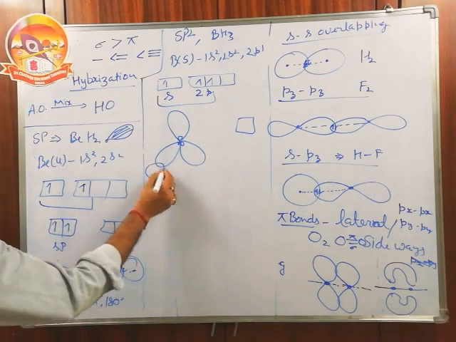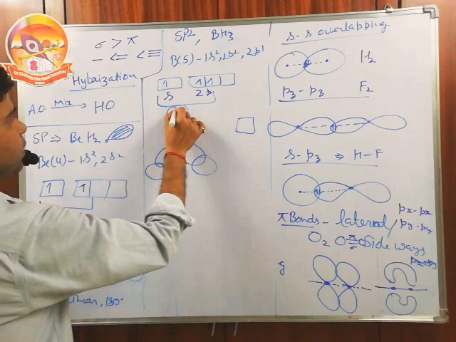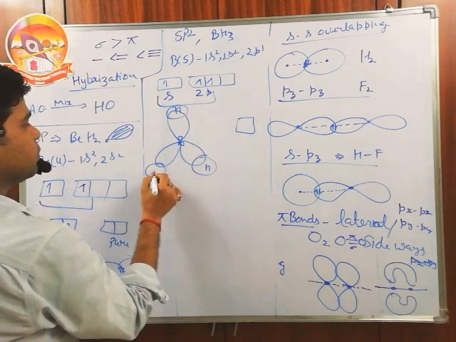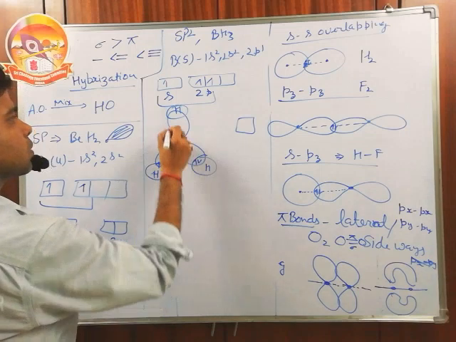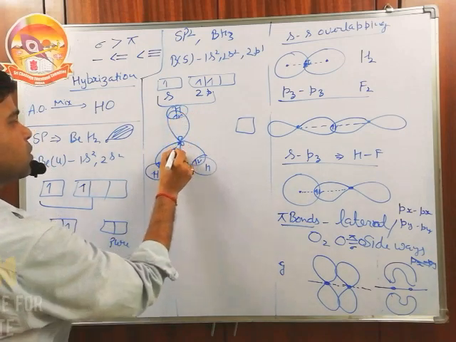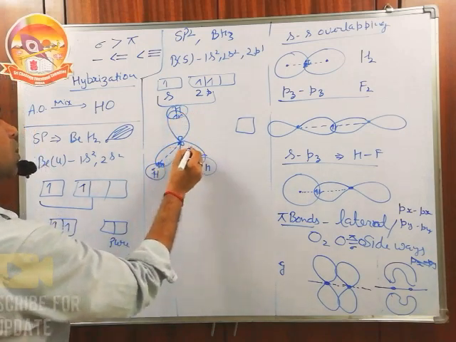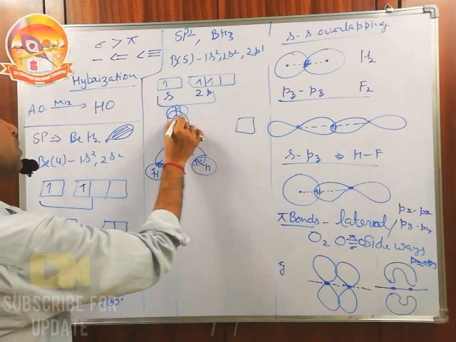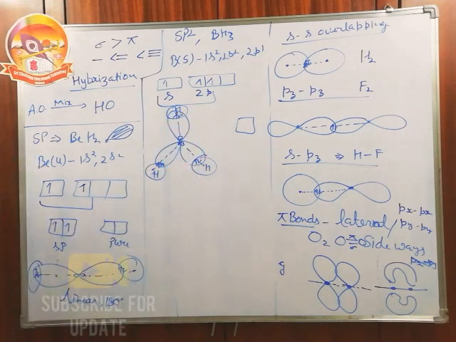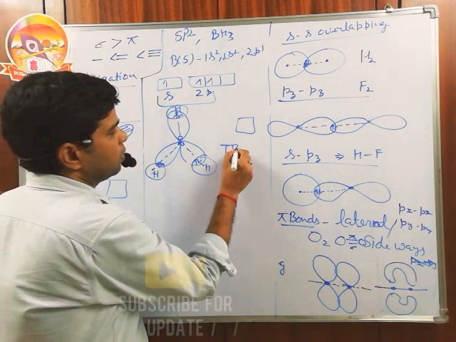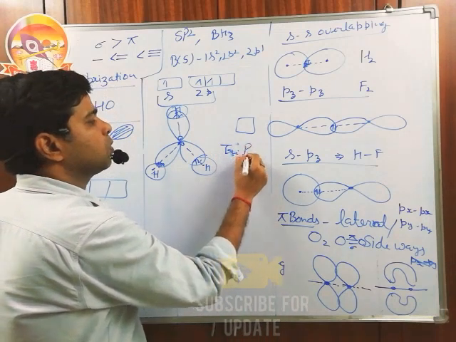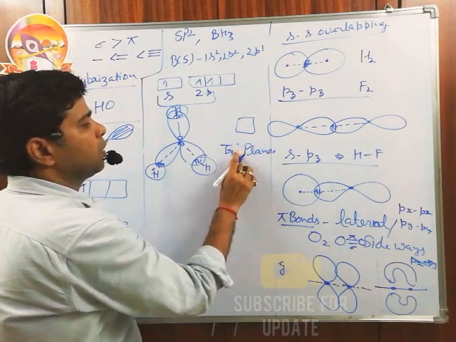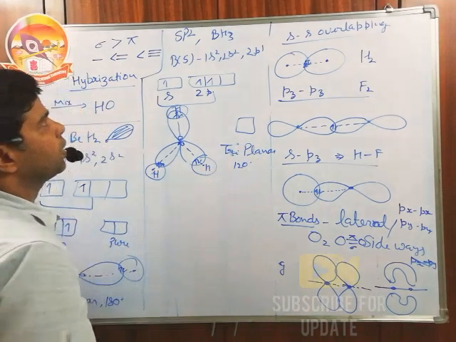It interacts with the 3 hydrogens, and each bond is formed on the internuclear axis. So these are called sp2-s overlapping. The shape of the molecule is trigonal planar. The bond angle is 120 degrees.